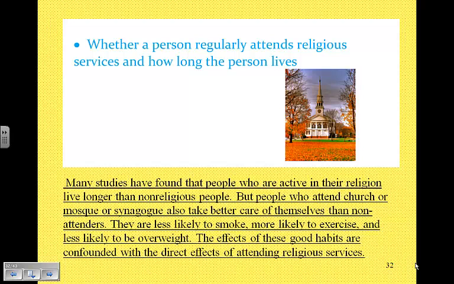But people who attend church or mosque or synagogue also take better care of themselves than non-attenders. They're less likely to smoke, they're more likely to exercise, they're less likely to be overweight. The effects of these good habits are confounded with the effects of attending religious services. You can't tell whether it's the religious services that are affecting the person's lifespan or all these other things. So all these other things are the confounding variables.